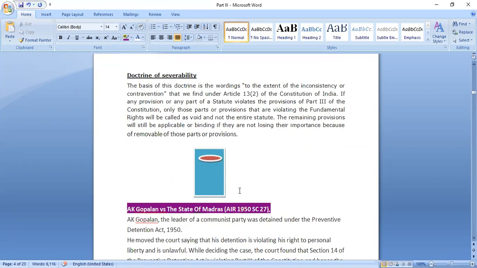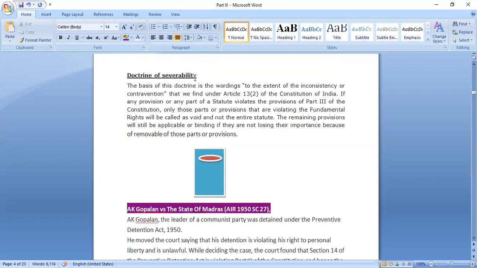But sometimes this particular provision or section was the main thing in that statute, and if we make it invalid, the act itself would have no meaning. In such cases, we would consider the entire act as invalid. If we can separate this part and make it invalid, then we would do that, and the remaining parts would still be valid and applicable. But if we cannot do that, we would make the entire statute void. So this is what is called the doctrine of severability.